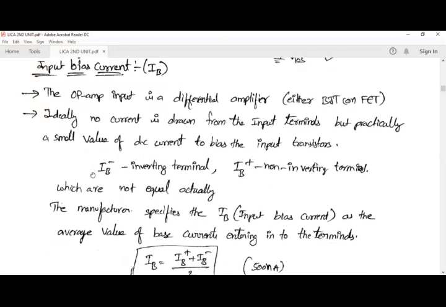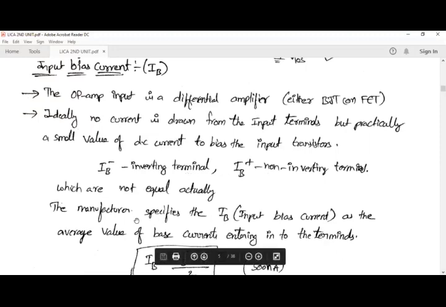The two terminals we have are the inverting terminal and the non-inverting terminal. For the inverting terminal the current is taken as IB minus, and for the non-inverting terminal the current is taken as IB plus. Because this is the bias current, we indicate it with I with suffix B. But these two are not equal, so IB minus is different from IB plus.